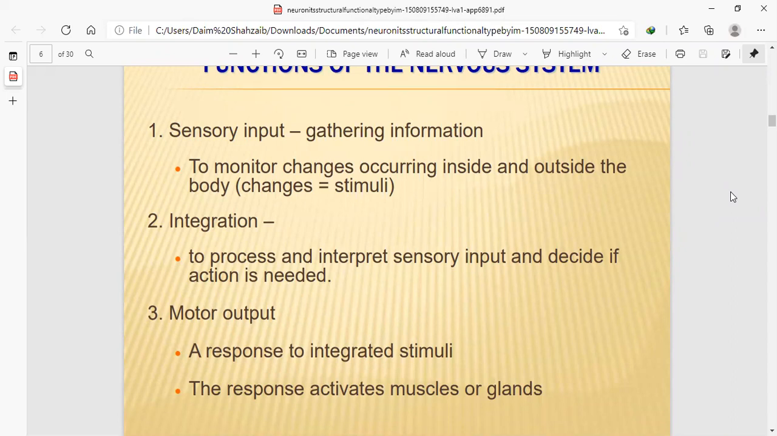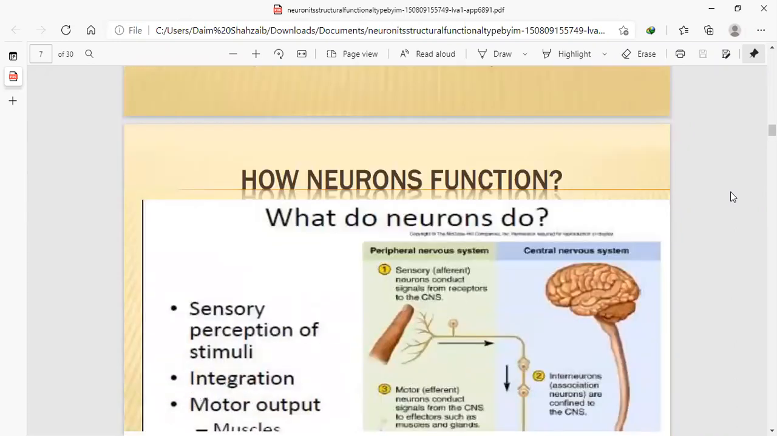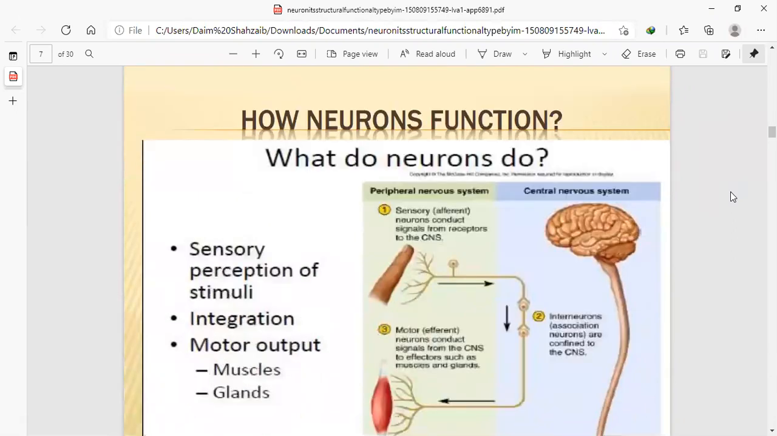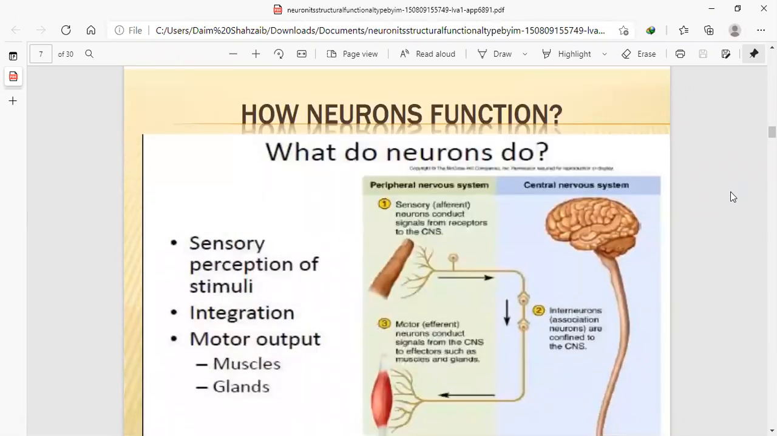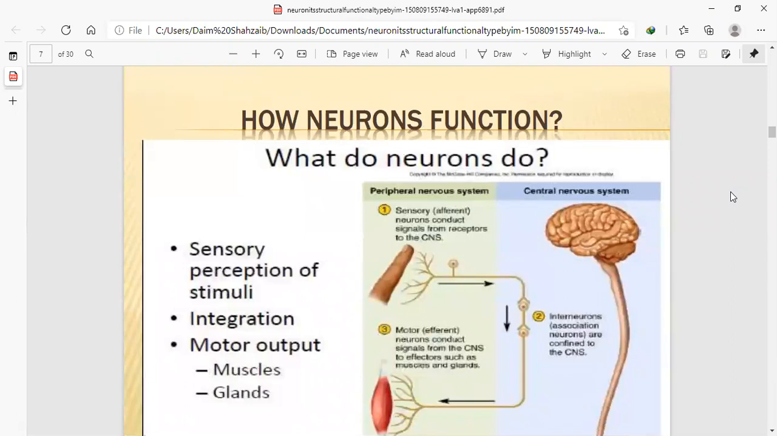or not. Then there is the motor output. Motor neurons respond to the integrated stimuli, deciding how the body acts, whether the body will move or remain in that position, or the response activates muscles or glands, like oxytocin hormones during pregnancy and delivery, they just activate. Okay, what do neurons do? Like I said earlier: sensory perception of stimuli, integration, motor output, muscles, glands.